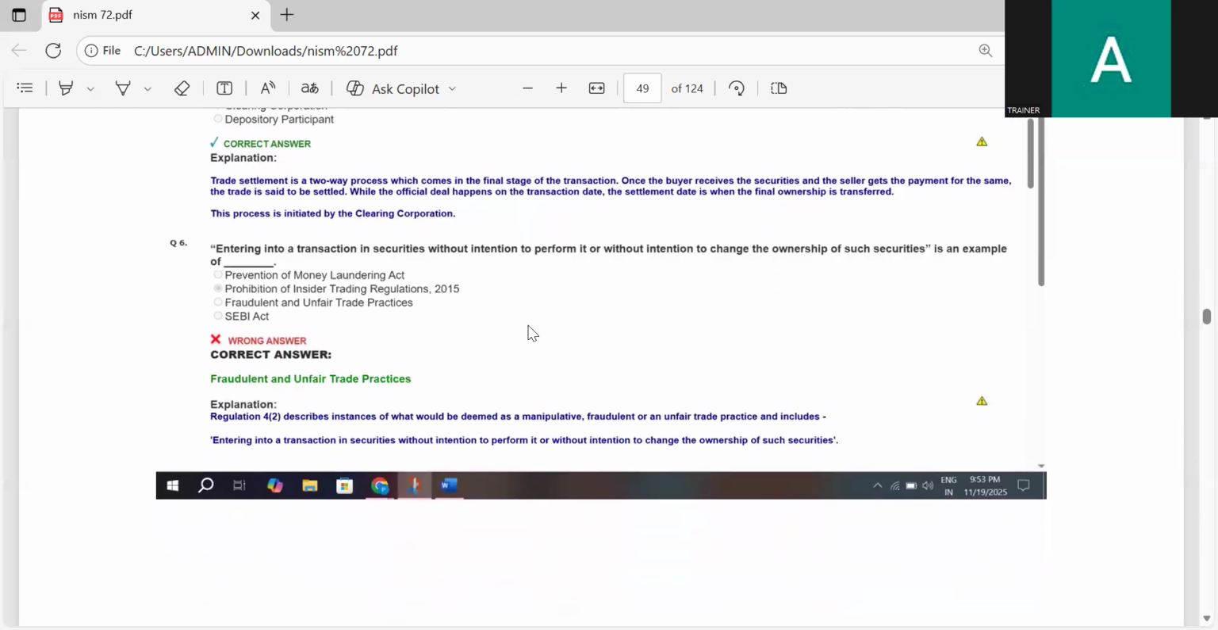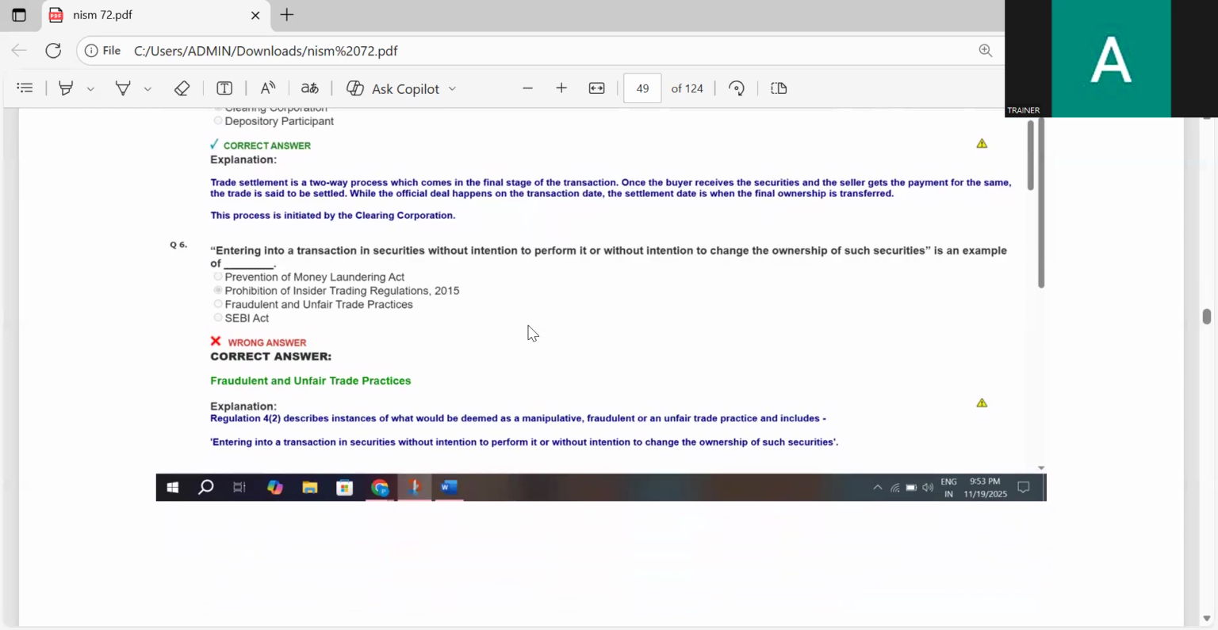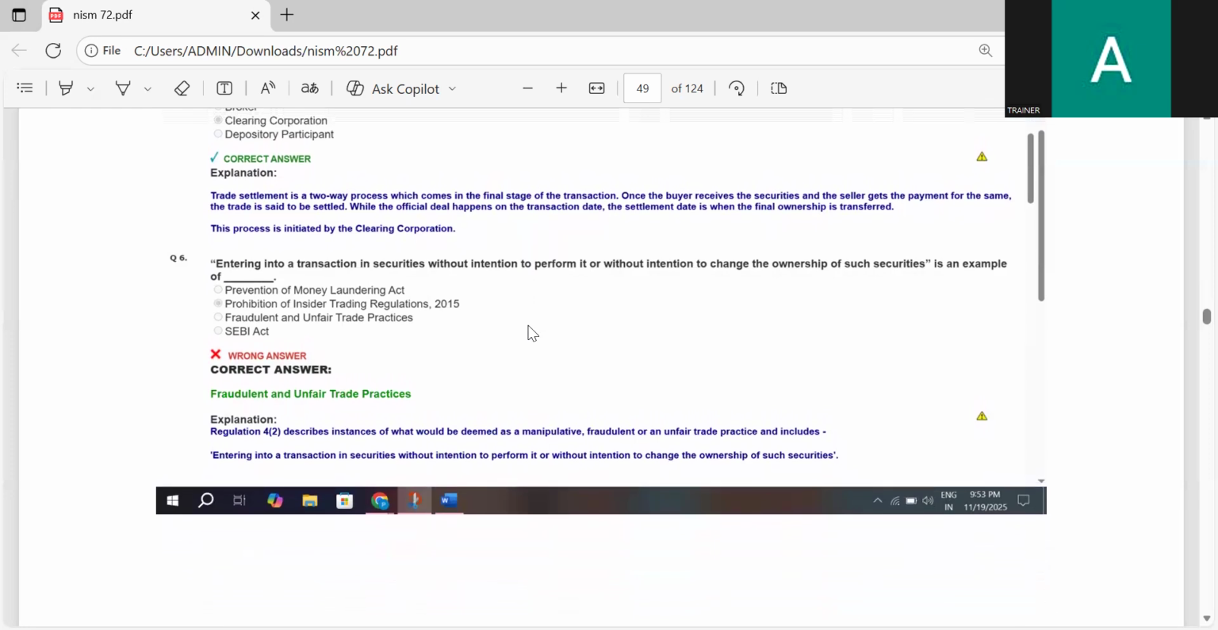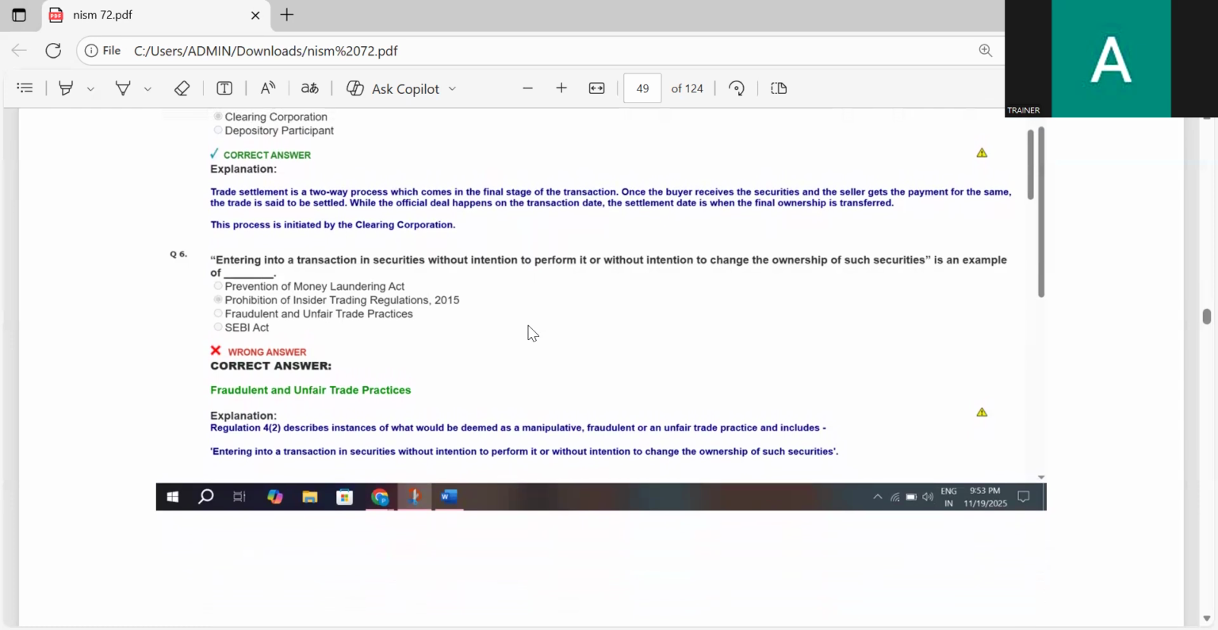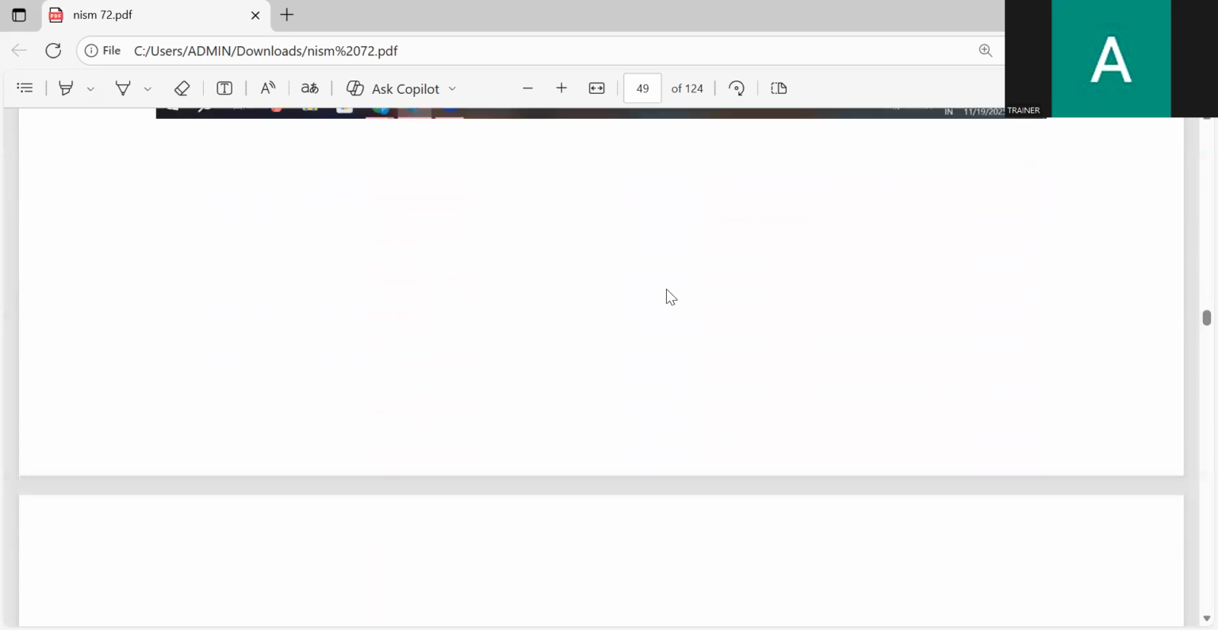Entering into a transaction in securities without intention to perform it or without intention to change the ownership of such securities is an example of fraudulent and unfair trade practices.